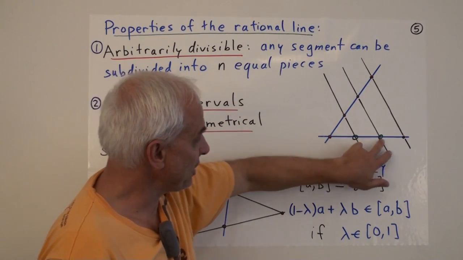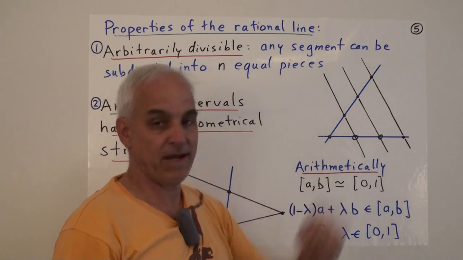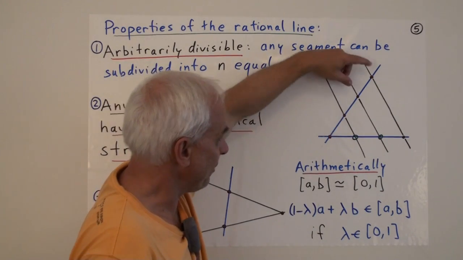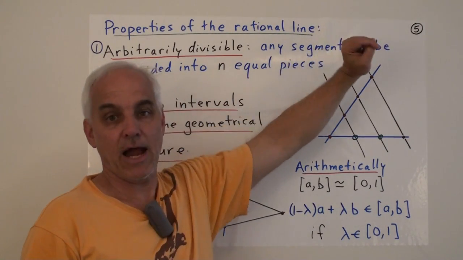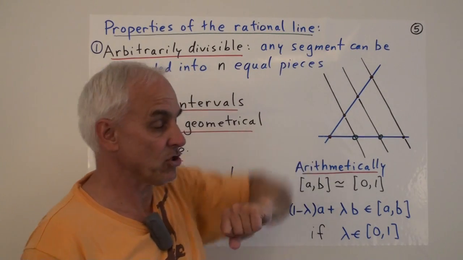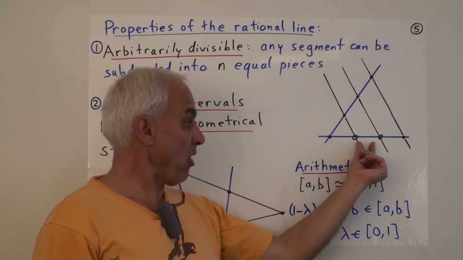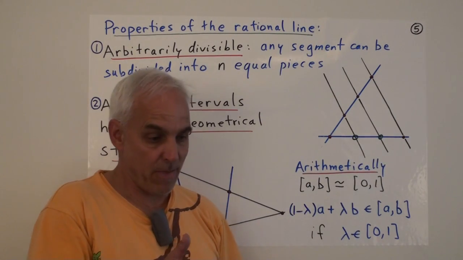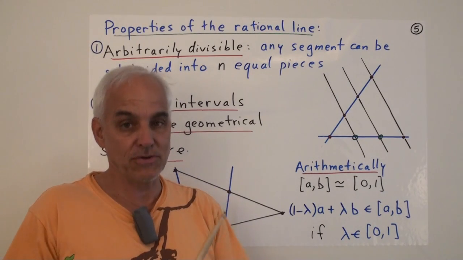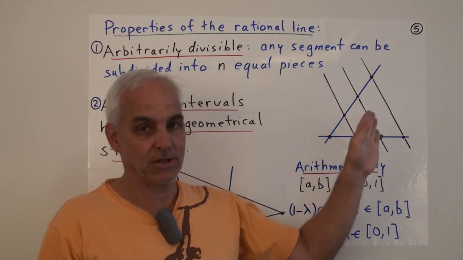And then these new points that we get here will subdivide the starting interval into 3 equal pieces. And we could just as well have done this with 4 or 5 or 29 different pieces in subdivision. All right, so that means that no matter how small an interval is, and no matter how finely we want to cut it, we can do so. We can do it, of course, arithmetically, but we can also do it geometrically.